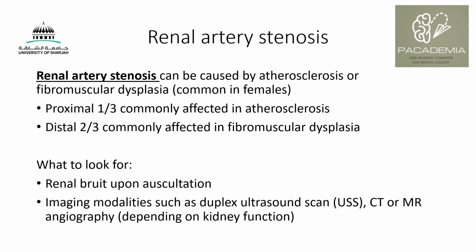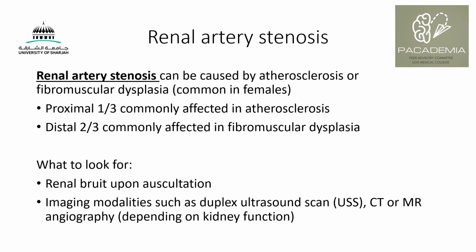Renal artery stenosis can be caused by two variants. The first is atherosclerosis, where a patient has atherosclerotic risk factors such as diabetes, dyslipidemia, smoking, and maybe family history as well. Fibromuscular dysplasia is commonly seen in females. Classically, approximately one-third of cases are affected by atherosclerosis, while the distal two-thirds of the renal artery is commonly affected by fibromuscular dysplasia.